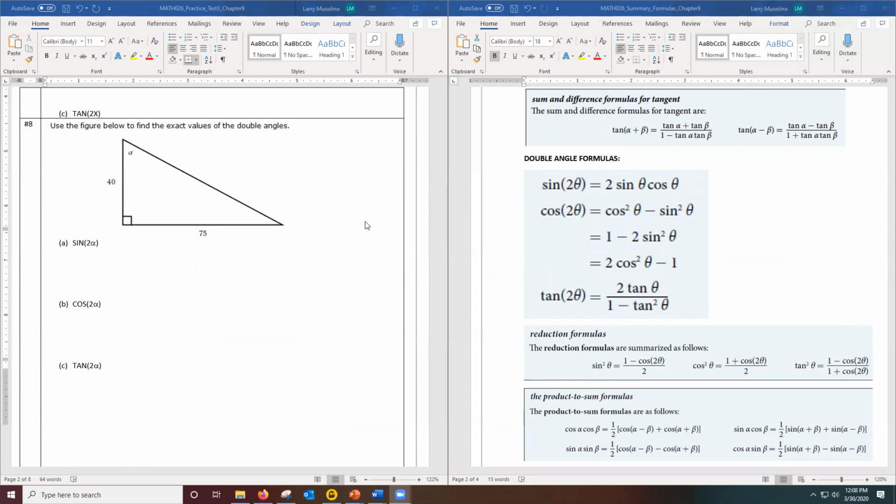First of all, we're going to be finding sine of 2 alpha. Actually, we're going to find just the sine of alpha to begin with. So we're going to find the hypotenuse of this triangle. To find the hypotenuse, you can use Pythagorean theorem, right?